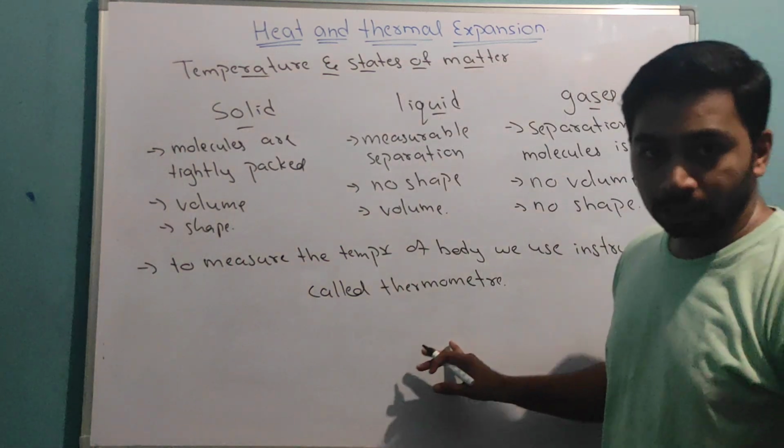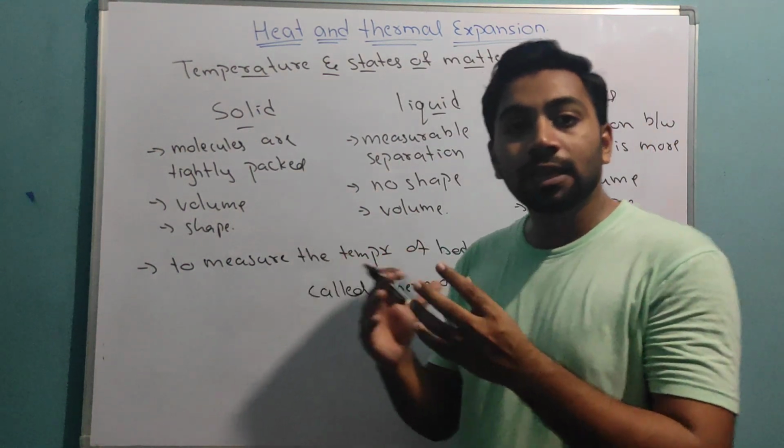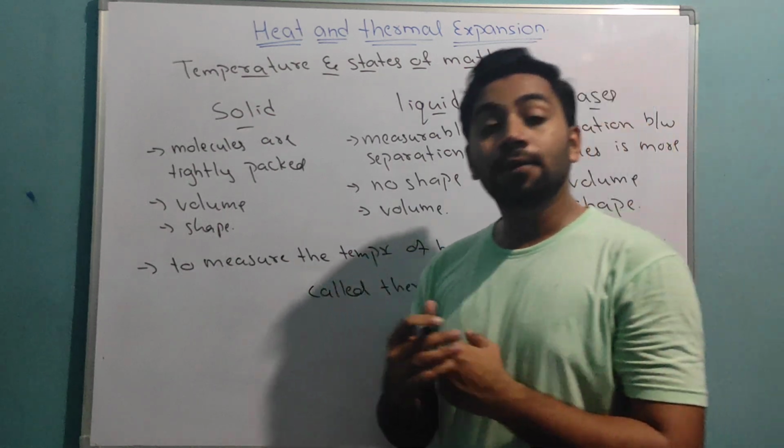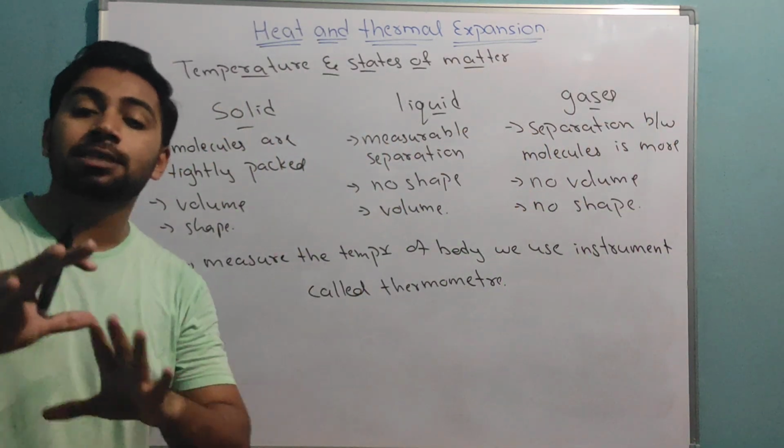This thermometer, now we can have three scales of thermometer. Here is the main part of this lecture.